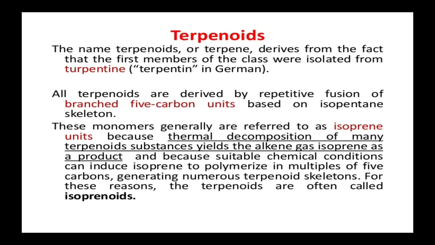Thermal decomposition of many terpenoid substances yields the alkene gas isoprene as a product. Suitable chemical conditions can induce isoprene to polymerize in multiples of 5 carbons, generating numerous terpenoid skeletons, giving various skeletons like monoterpenoids, diterpenoids, triterpenoids, and so on. For this reason, terpenoids are often called isoprenoids, because they have the C5 unit.